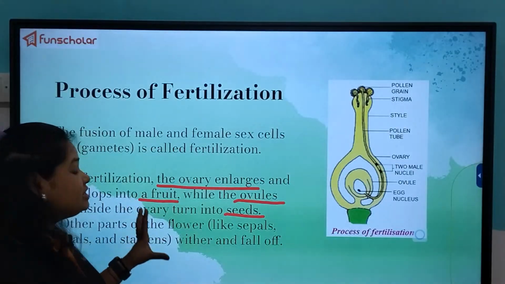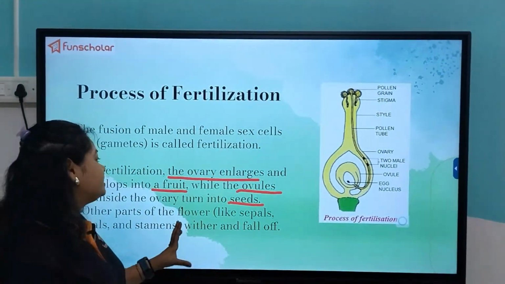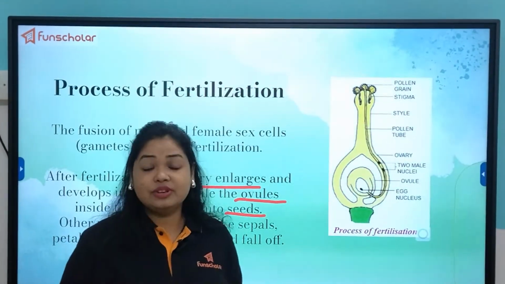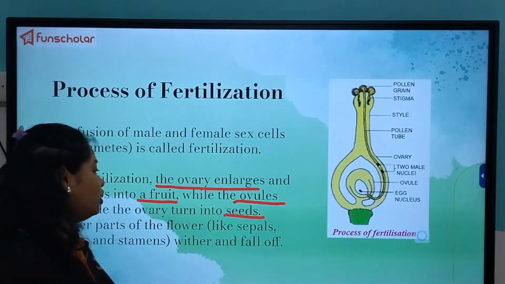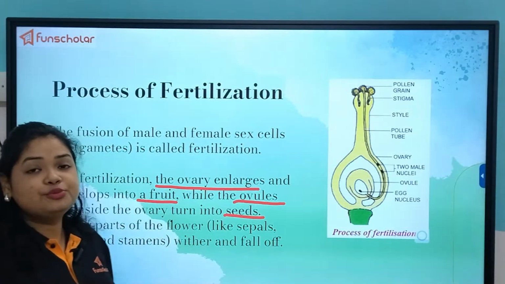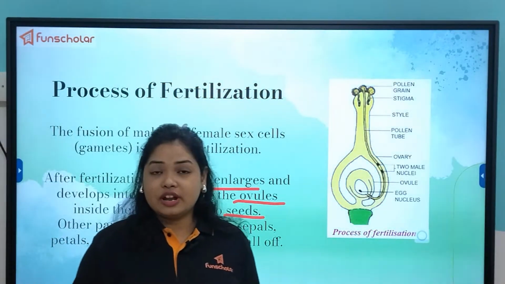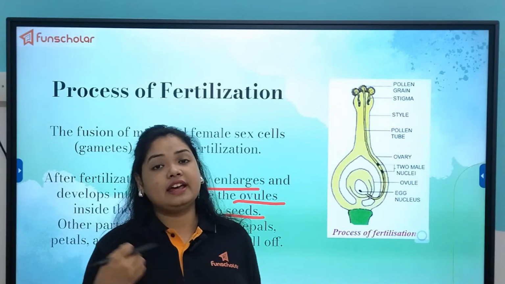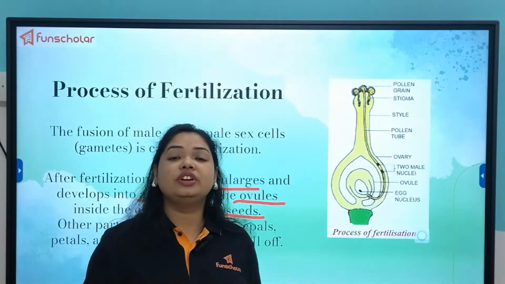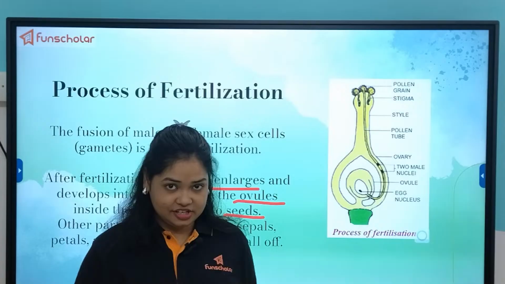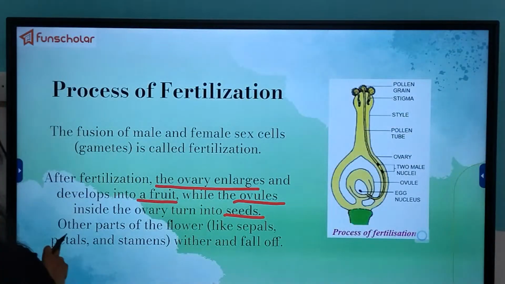But the major changes are these two things: the ovary turns into the fruit that we can see, and the ovules turn into the seeds inside the fruit, which bear the zygote, and that zygote develops into the embryo that can further grow into a new sapling when planted in the right condition. Okay, so now let's proceed.